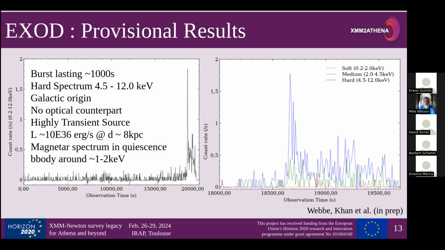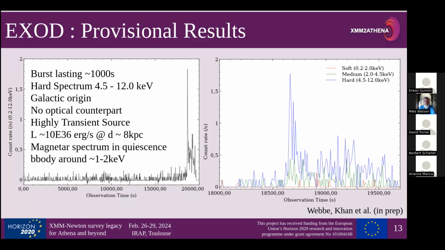And the key thing is it's actually an extremely hard spectrum. These are the 3 light curves in 3 different bands: soft, medium, and hard. There's basically nothing in the soft. There's not much in the medium, but most of it's coming in the hard part of the spectrum. We checked for optical counterparts and we didn't see anything. We still need to check for radio counterparts, as Olivier mentioned to me the other day, and we're still doing that. It's roughly 10^36 ergs per second, assuming a distance of roughly 8 kiloparsecs, the galactic center.